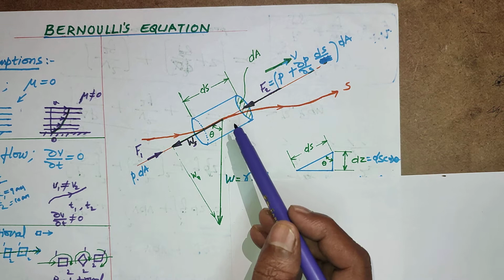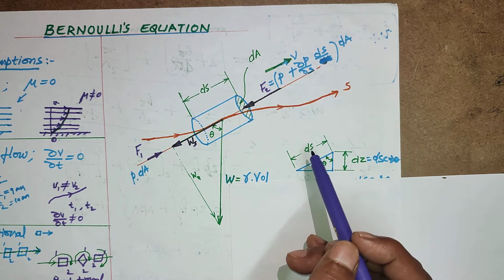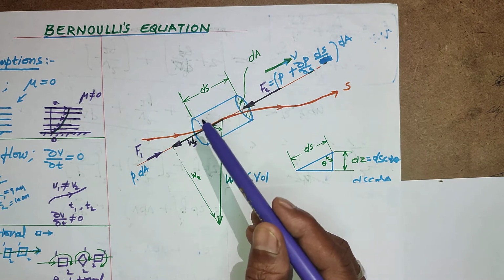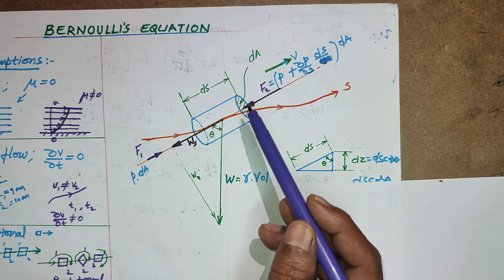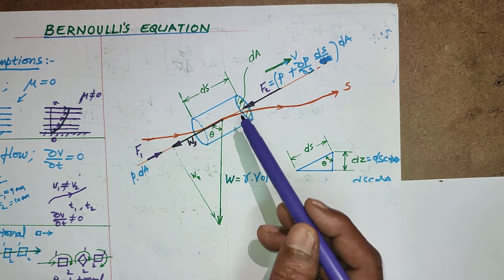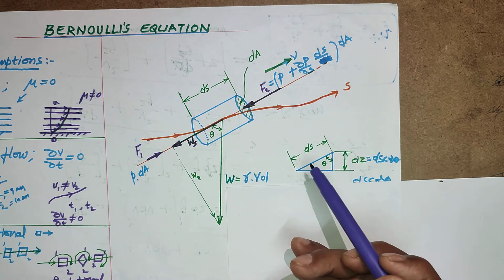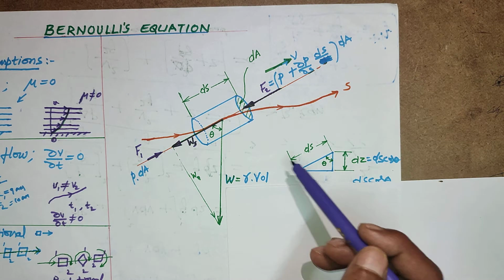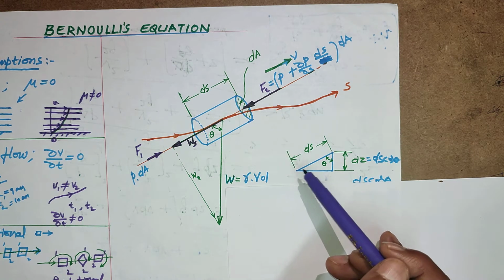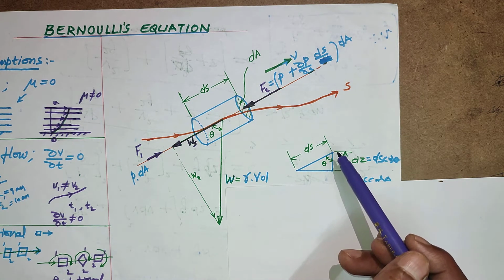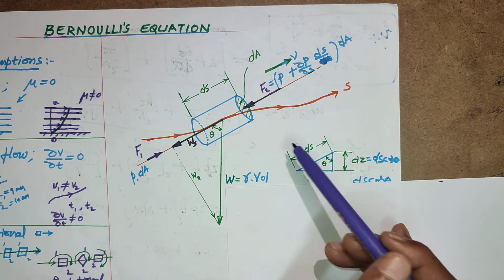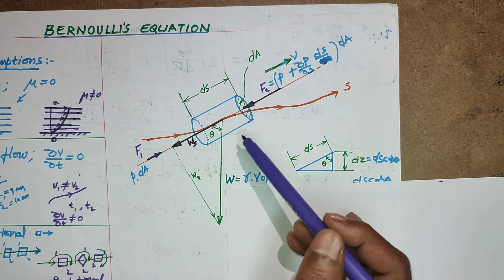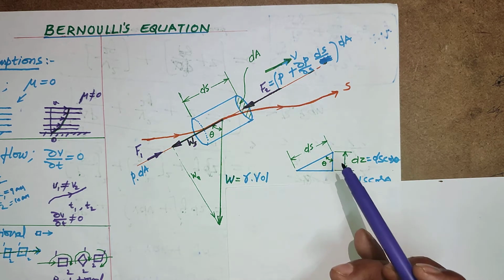Then again, extract one of the triangles. Here, this is the length of the element, and this is the area of cross section. When you take this dimension line, here it is ds. Then what is the height from the reference bottom datum line? Take a datum line like this. From here it is having dz. It is having ds. The same angle is here, that is theta. Instead of drawing here like this, I am drawing separately.